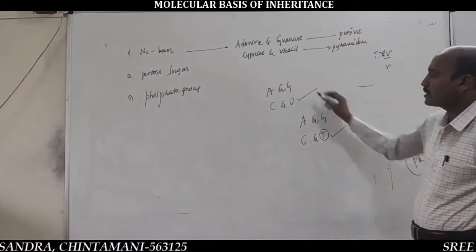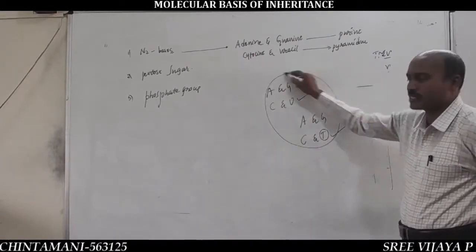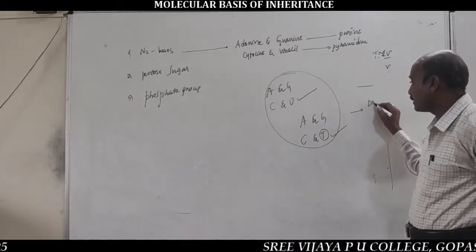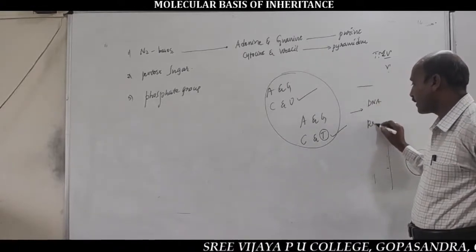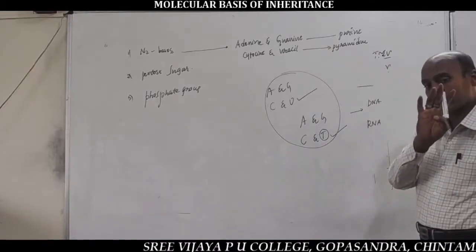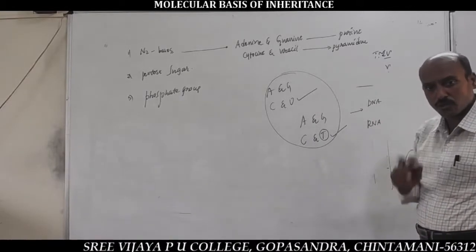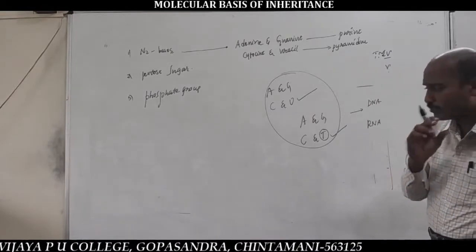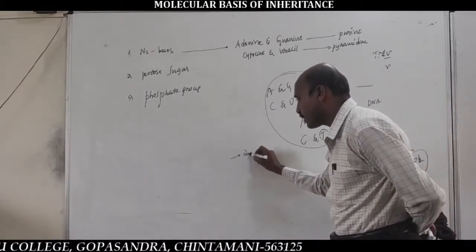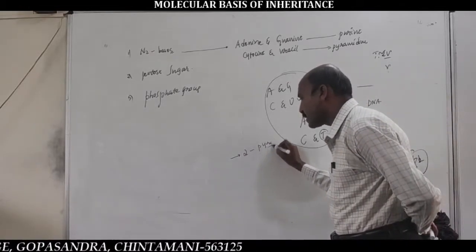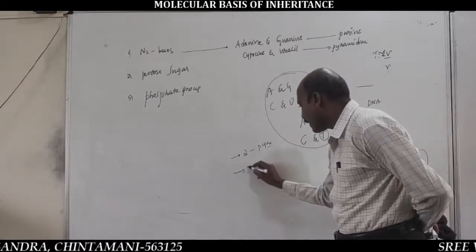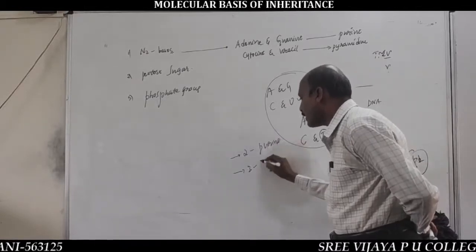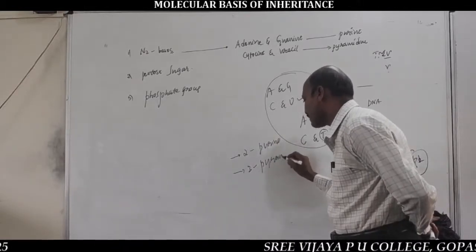Listen here. Very important: either nucleic acid, DNA or RNA, contains 4 nitrogen bases, even though the total number of nitrogen bases is 5.